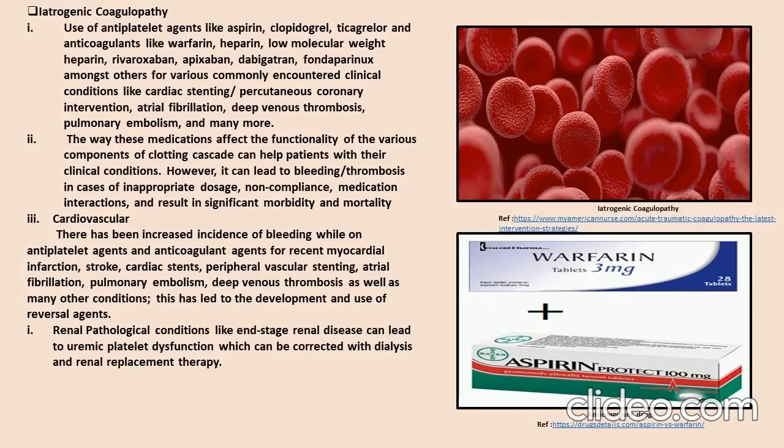Table 1: clotting factors. Fibrinogen is a plasma protein sourced from the liver. Its pathway is common, converted into fibrin. Prothrombin is a plasma protein sourced from the liver. Its pathway is common, converted into thrombin. Tissue thromboplastin is a lipoprotein mixture sourced from damaged cells and platelets. Its pathway is extrinsic.